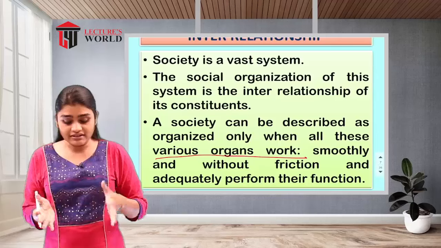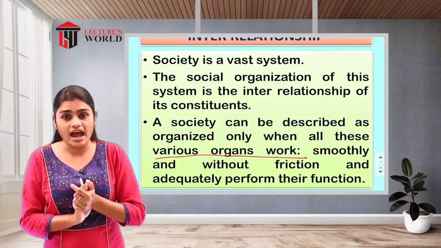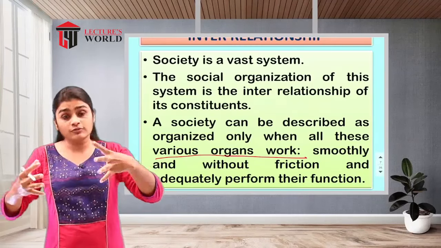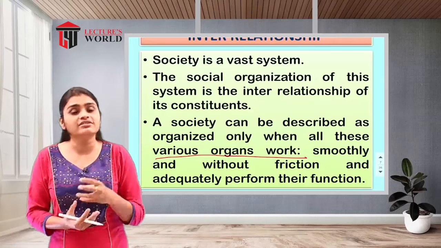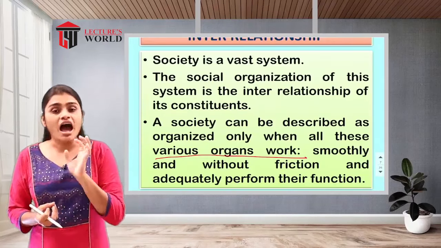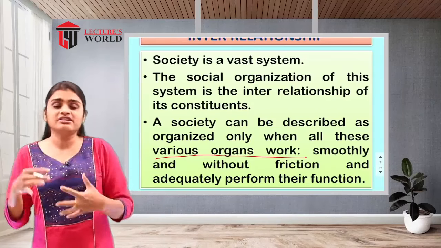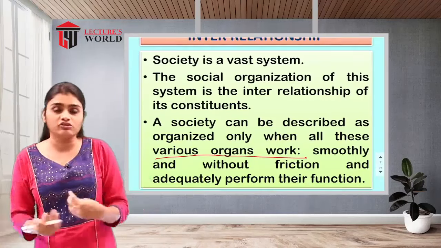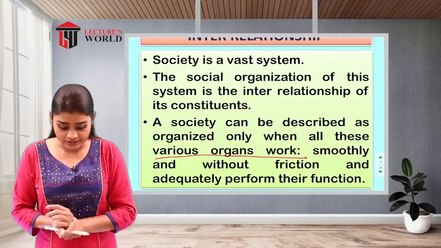Likewise, in the social organization, all the constituents should have a great connection with each other, good interpersonal relationships, synchrony, and harmonious balance. Otherwise, disturbance will arise, and the lack of adjustment will lead to problems in that social organization, and it won't work properly.